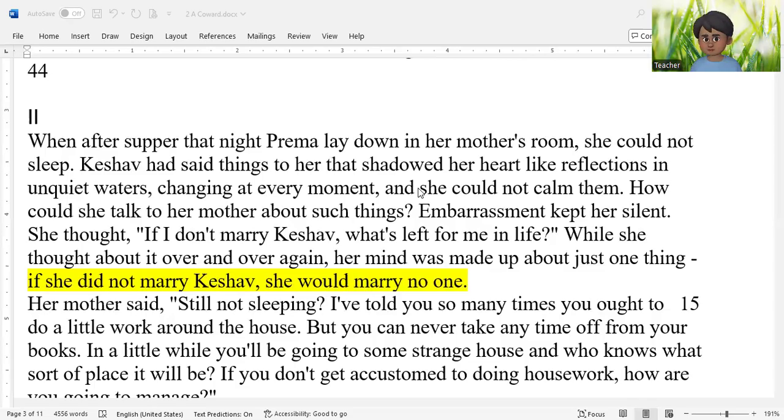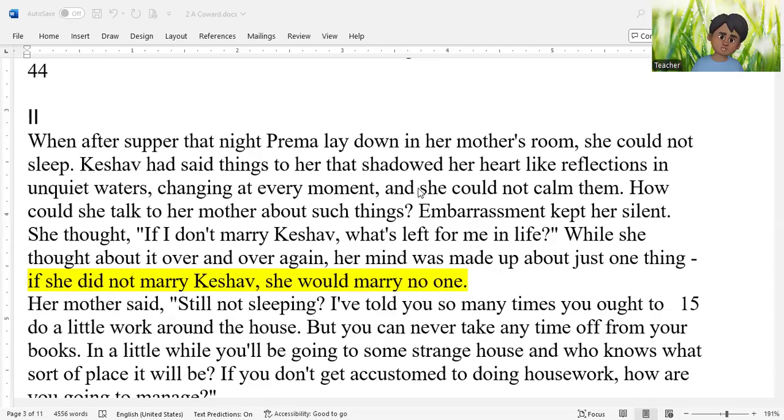For example, section 1 took place in the evening, whereas section 2 is taking place at night. Section 1 took place in the Victoria Park. Section 2 takes place in Prema's mother's room at Prema's home. Now let's read and see how is the atmosphere. I repeat, you can note down in a note copy. There are three elements of setting. First, time. Second, place. Third, atmosphere or environment.